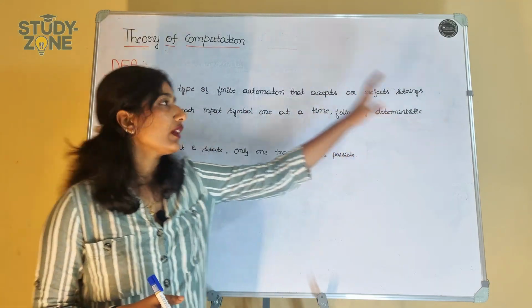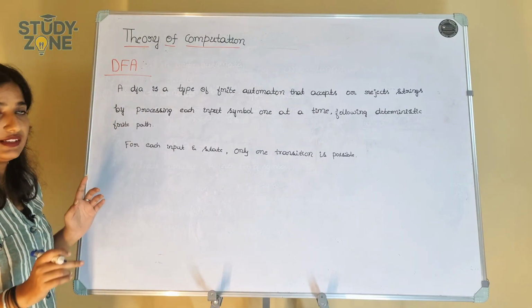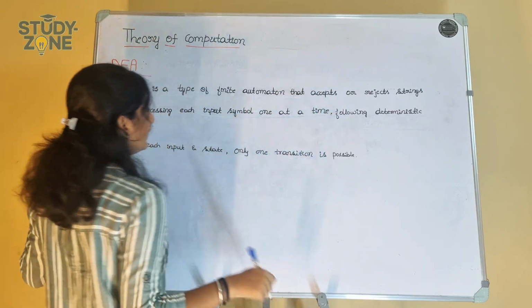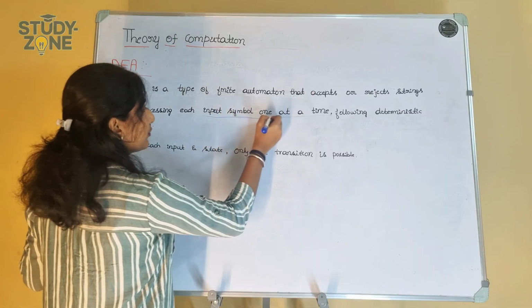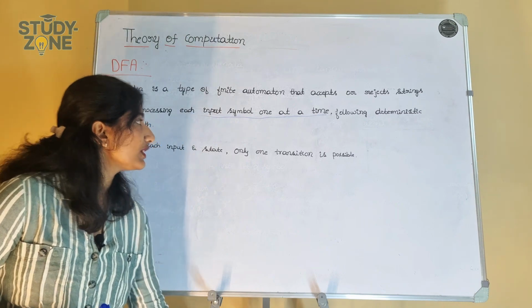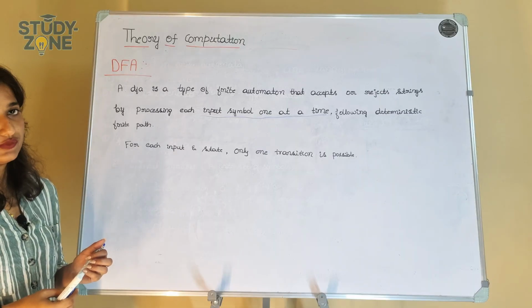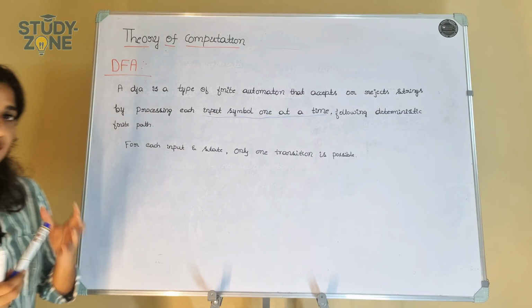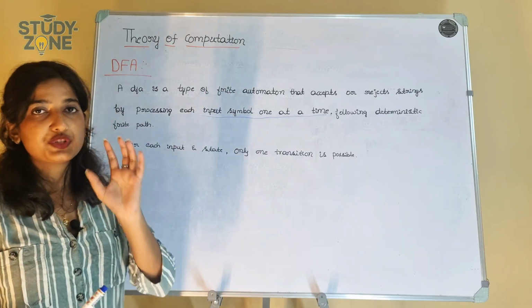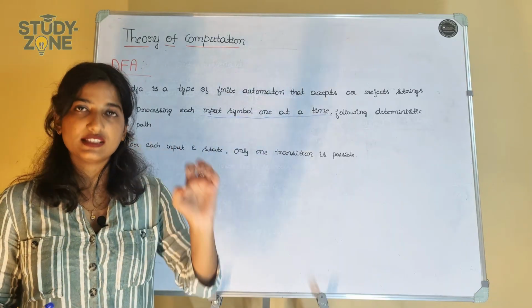rejects strings by processing each input symbol one at a time. Remember this one, it will process each input symbol one at a time, following a deterministic finite path. Which means DFA is a type of finite automata, we know that, which will accept or reject a string by processing each input symbol at a time. If you have A, B, C, D, it will process A first and then B and then C and then D.